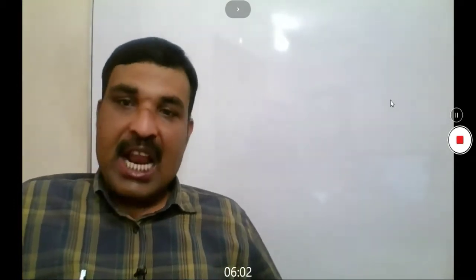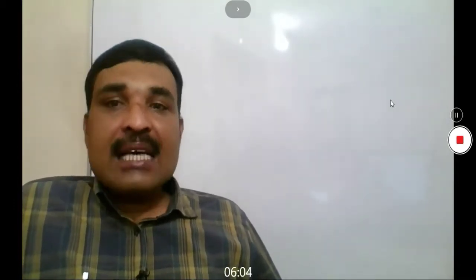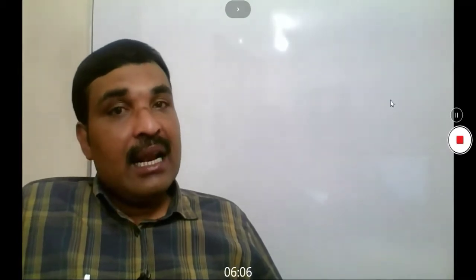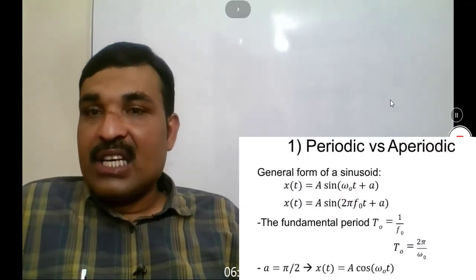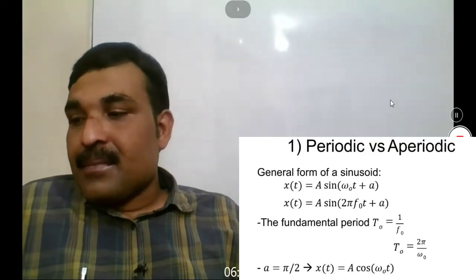Now, what is a periodic signal? A periodic signal is a signal which repeats through every period. In general, we can represent x of t plus capital T is equal to x of t, where capital T is the period of the signal. If T is the period, then 2T, 3T, 5T, minus 2T, minus 3T, minus 4T, etc. will be the period. Here it shows a periodic signal of a sinusoidal.